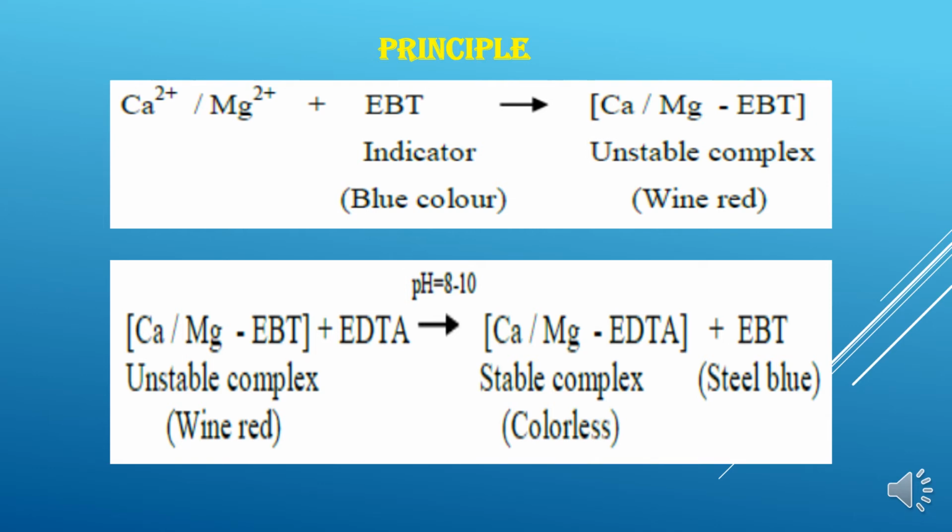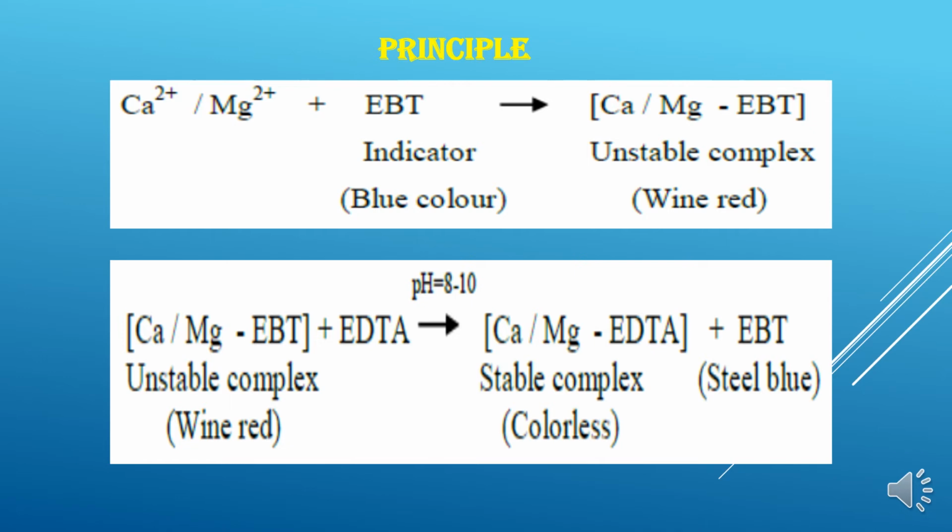So after adding the ammoniacal buffer, you have to add 1 drop of EBT indicator, whose original color is blue. So when you add this EBT indicator to the water containing hardness producing ions, it forms an unstable complex. These hardness producing ions form an unstable complex with the EBT, which is a wine red color. So you get a wine red color.